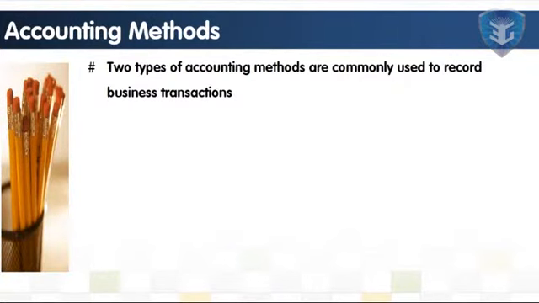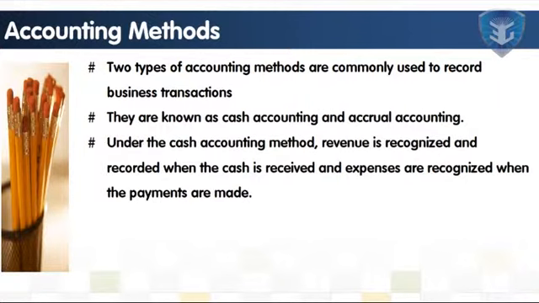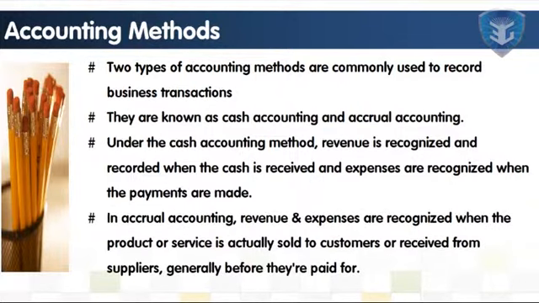Two types of accounting methods are commonly used to record business transactions. They are known as cash accounting and accrual accounting. Under the cash accounting method, revenue is recognized and recorded when the cash is received and expenses are recognized and recorded when the cash payments are made. Under the accrual method of accounting, revenue and expenses are recognized and recorded when the product or service is actually sold to customers or received from suppliers, generally before they're paid for.